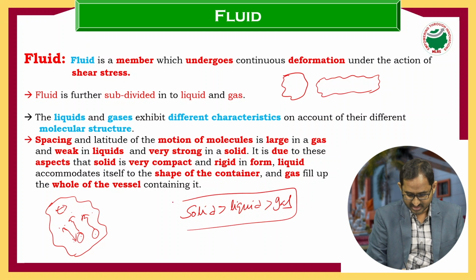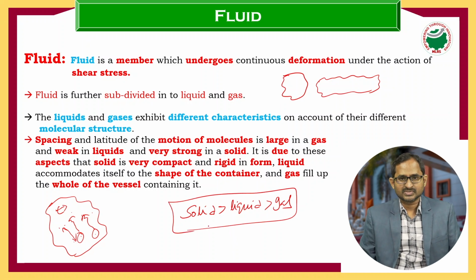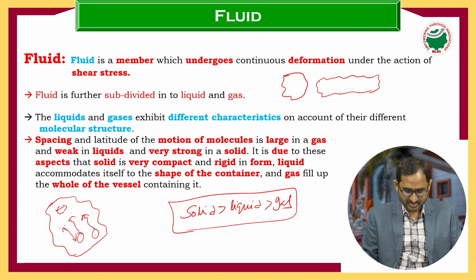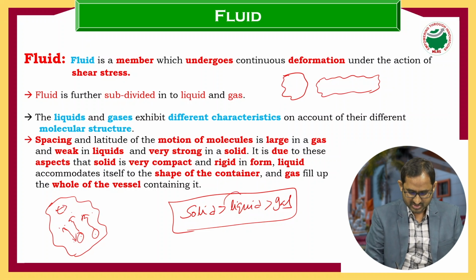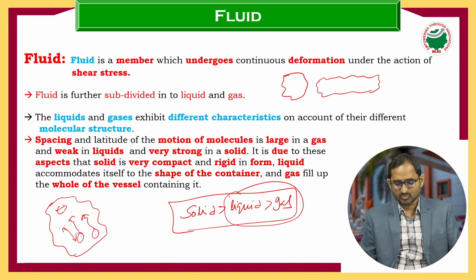So this is the relation: the strength of solid is greater than the liquid, and the strength of the liquid is greater than the gas, because solid is a rigid structure. But as per our subject, we are going to see the fluid.